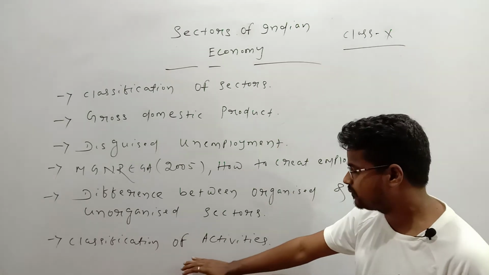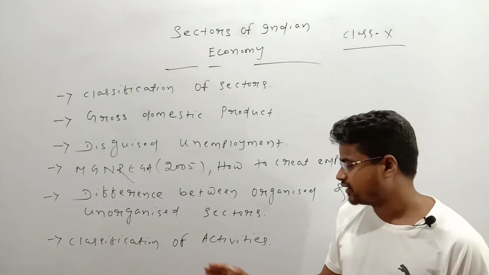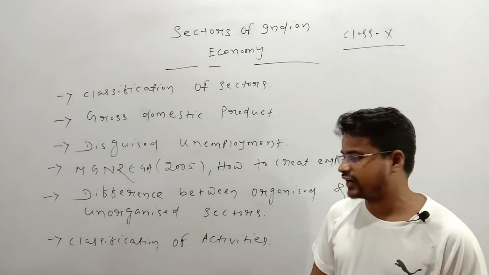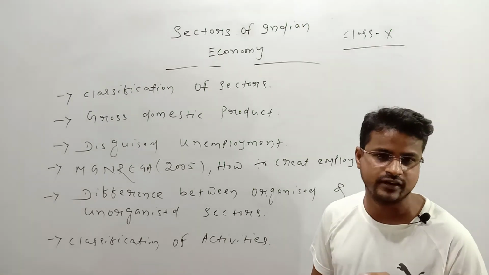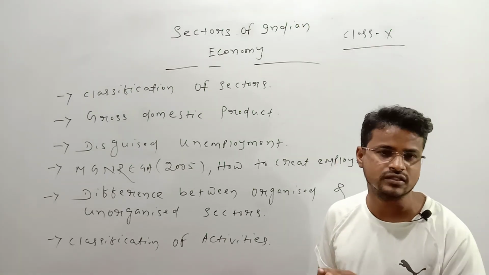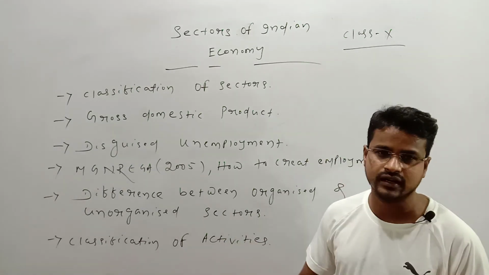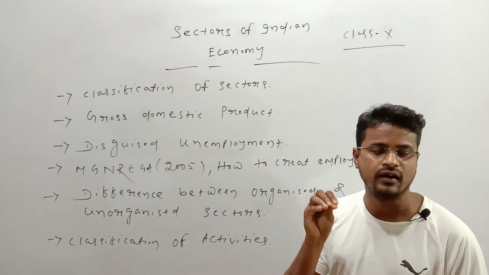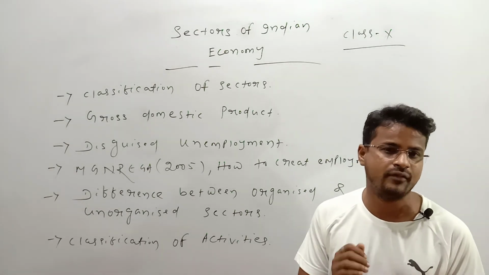Now we will discuss the classification of activities. Students, classification of activities is of two types. One is private sector activities, another is public sector activities. Students, it is very clear that public sector activities means the government activities. That means government services come under public sector activity, but private sector activity means this type of employment opportunity or activities are created by private officials or private companies.